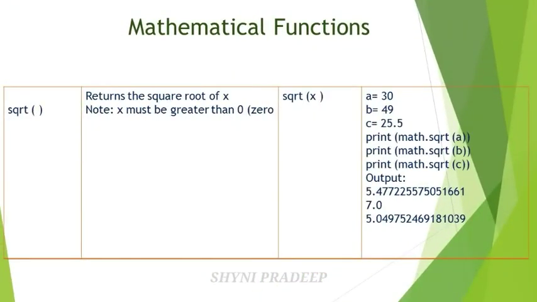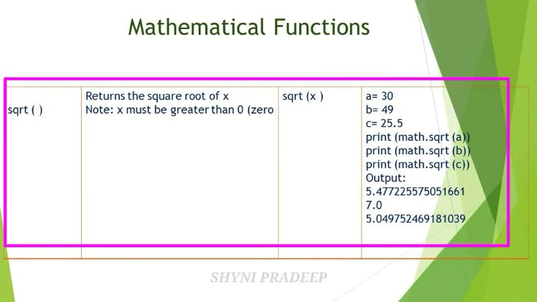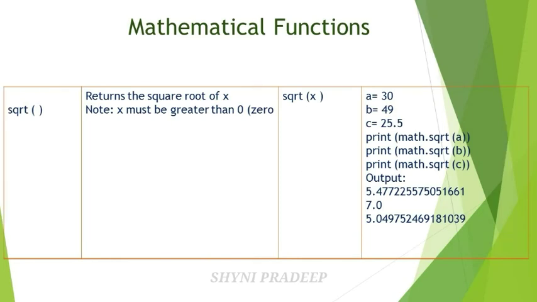Okay, and next the square root function, sqrt function. It returns the square root of the given number. So its syntax is sqrt of x. a is equal to 30. Its square root will be printed on the output screen. See here. And b is equal to 49. What is the square root of 49? 7. And c is equal to 25.5. What is the square root of 25.5? See here, this is the square root of 25.5. Okay, so this is about built-in and mathematical functions.